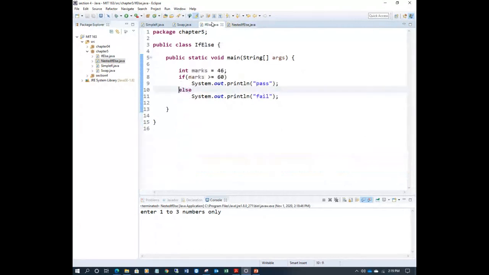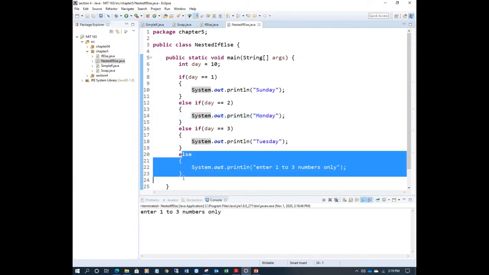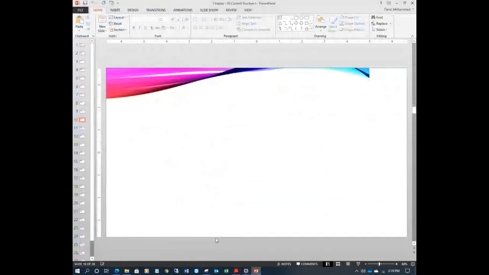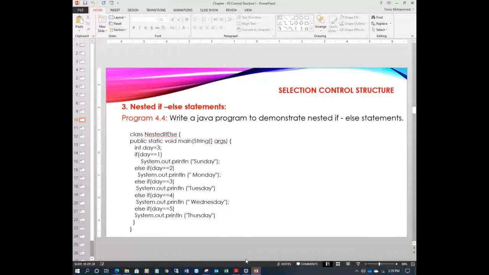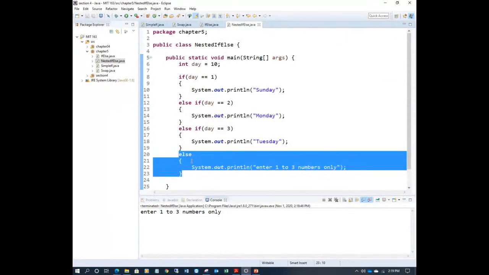For your program, you just execute this if else now and nested if else now. I'll give you 10 minutes, and you have to complete this with 5 days instead of 3. Okay, and this one also. You'll find similar programs, but there is no else here. The last one you see in the program in the book 4.4 in the slides, you will not find this one here. This one is extra, it's not in the book, right? But this is how you learn, right? So okay, go ahead.